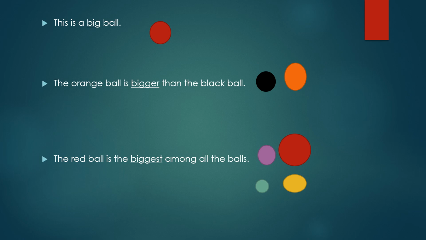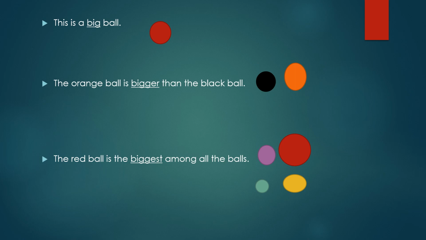In the second sentence, the orange ball is bigger than the black ball. That means the orange ball is compared with the black ball. And the word bigger has come for the orange ball. It is describing the orange ball, that it is bigger than the black ball. So when the comparison is done between two things, it is comparative degree.